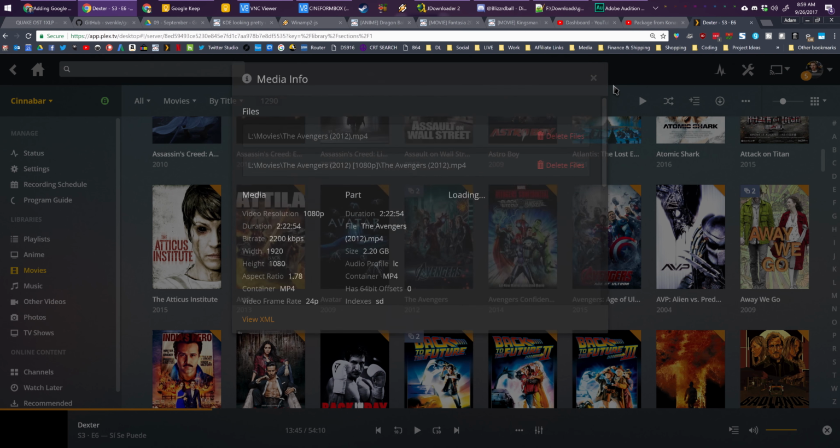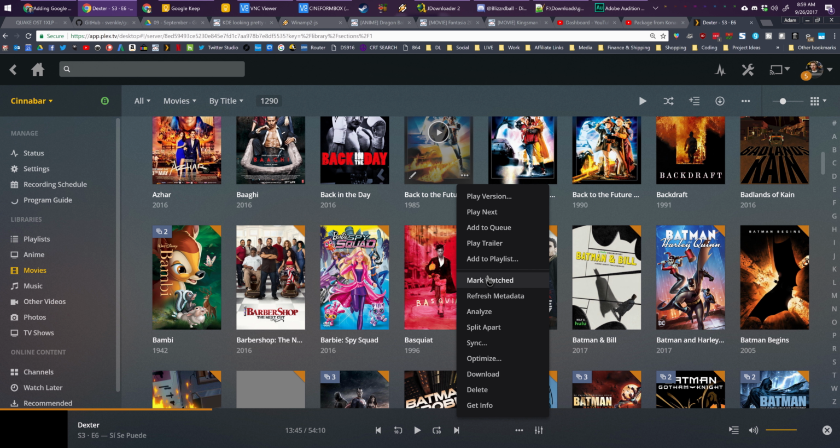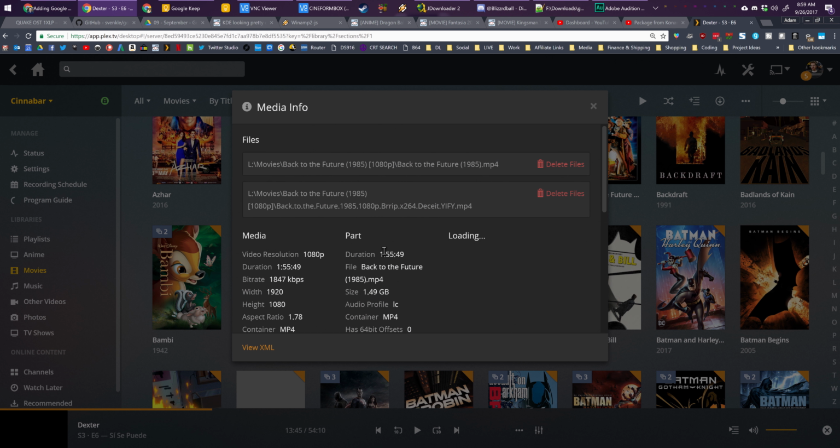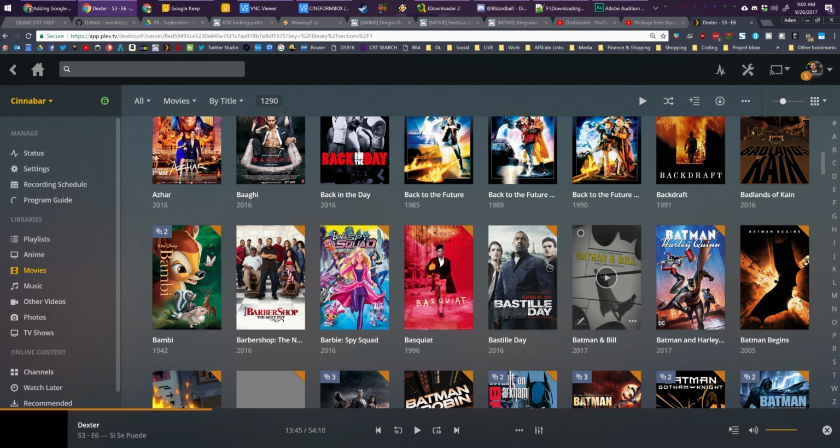So Plex gives you a nice little indication when you have multiple files associated with the same movie, so that you can try to avoid having that happen. And see, I've got 2 copies of Back to the Future as well. It's a little weird. Why do you got multiple copies?